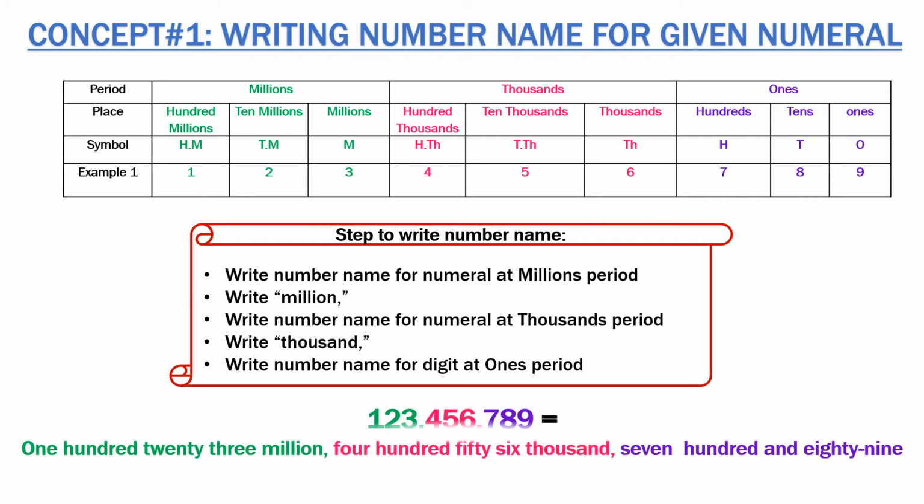So how to write? That is 123 million, comma, 456 thousand, comma, 789. This is how we'll write the number name.